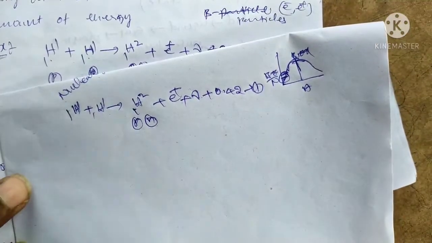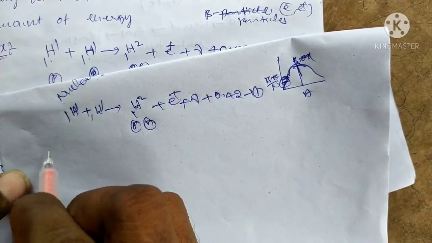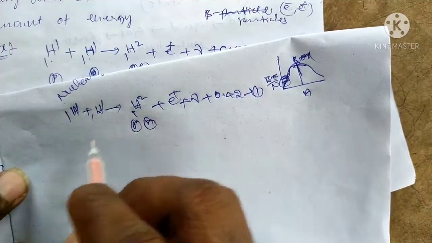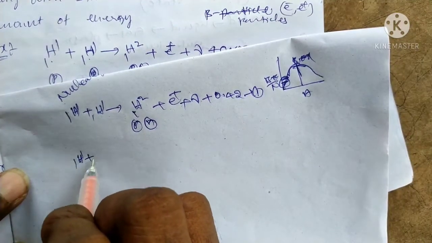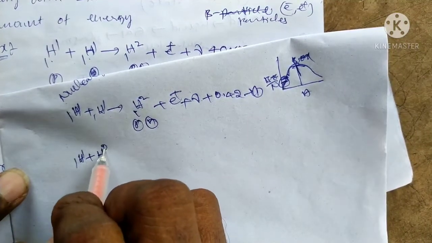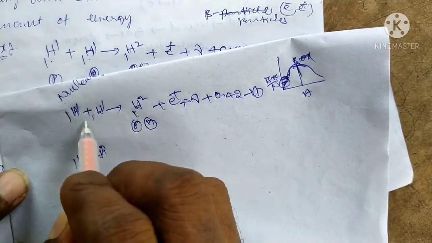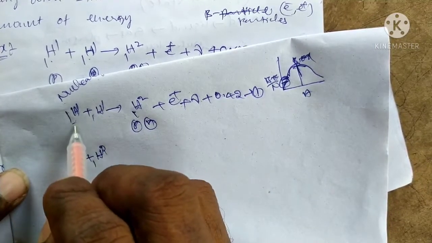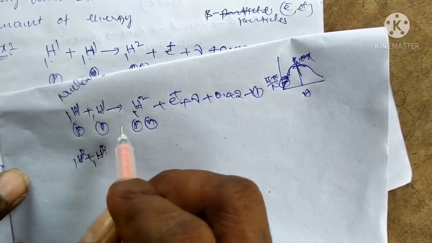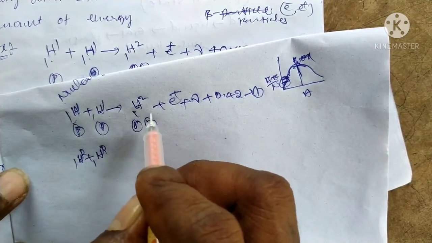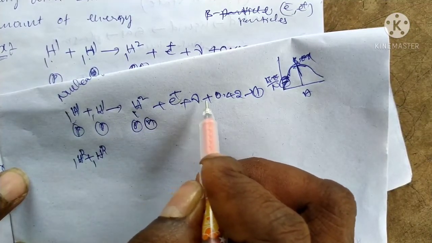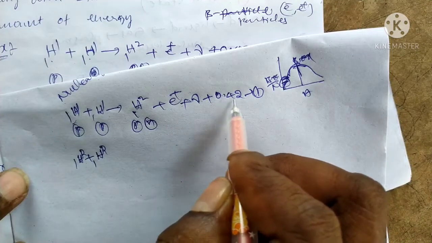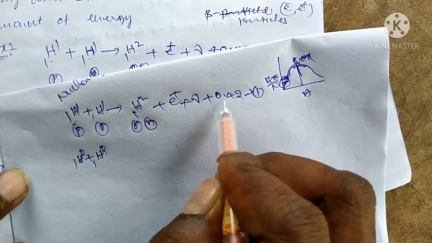Another example: deuteron, 1H2, plus 1H2. Protons can combine to form a nucleus, a deuteron, with emission of positron and neutrino and a large amount of energy.